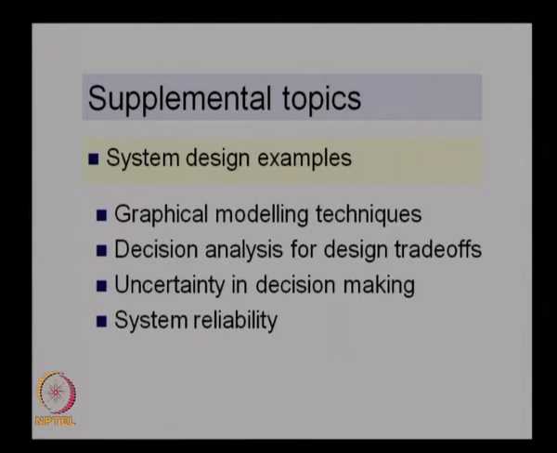Then we will look at the reliability of the system, how we design the system for reliability, how to avoid faults in the system, and how we incorporate fault analysis into the system design. Similarly, we will look at some statistical tools which can be used in system design, like design of experiments and other methods.